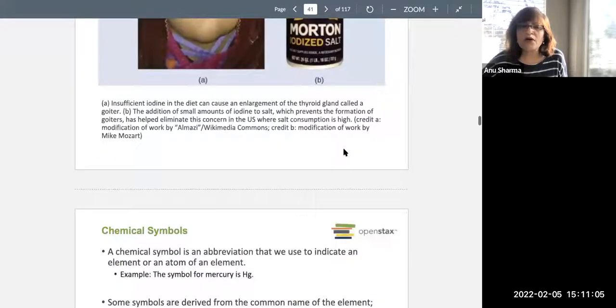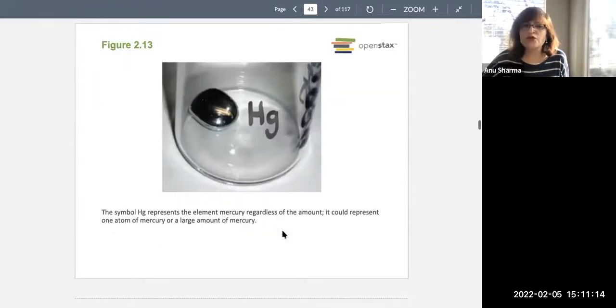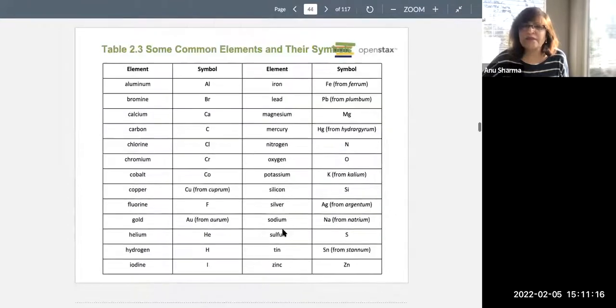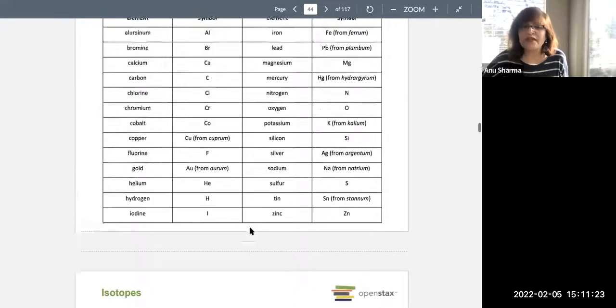Now, we are going to look at the chemical symbols in the periodic table in the next video, and also the common periodic symbols. You need to memorize them. And then you're going to look at the periodic table.